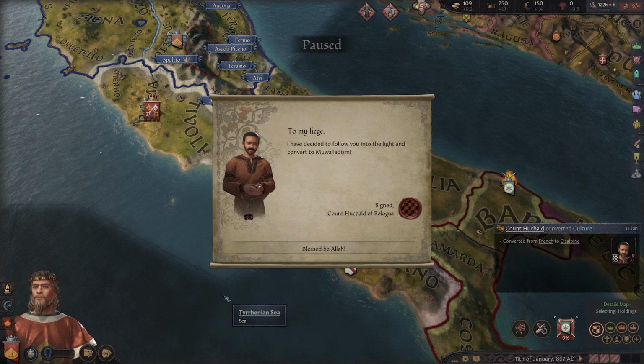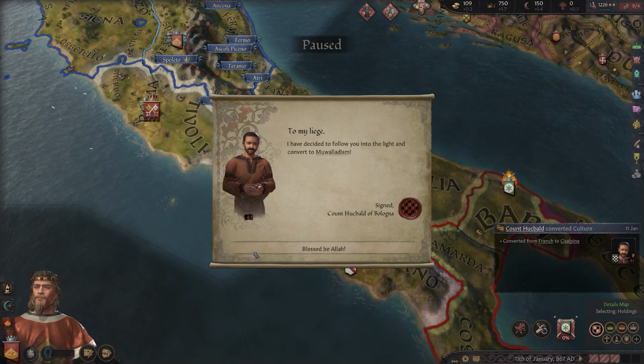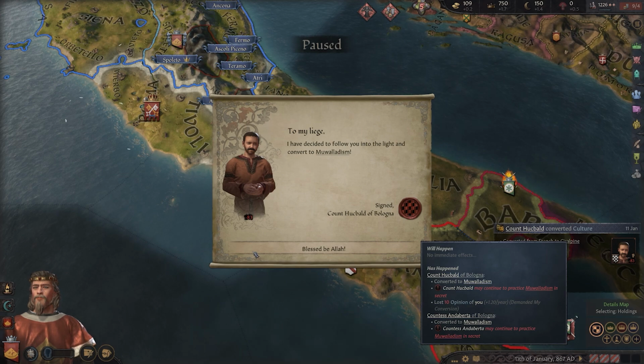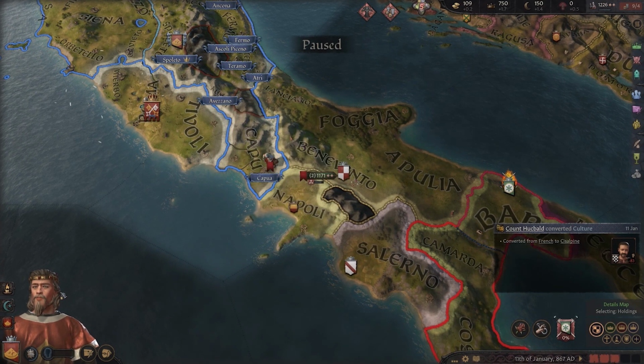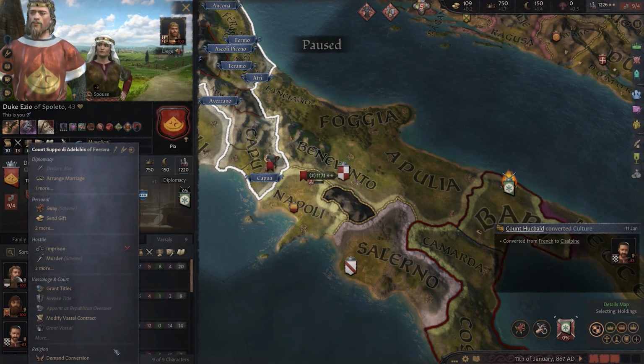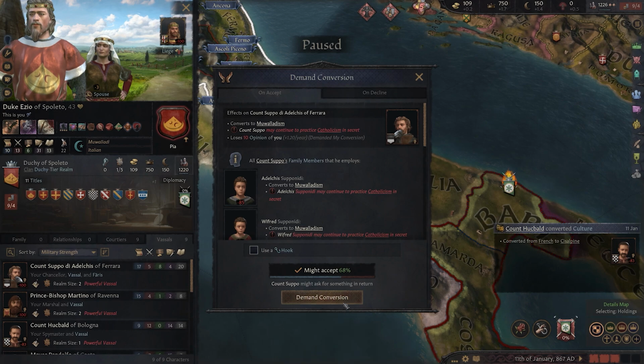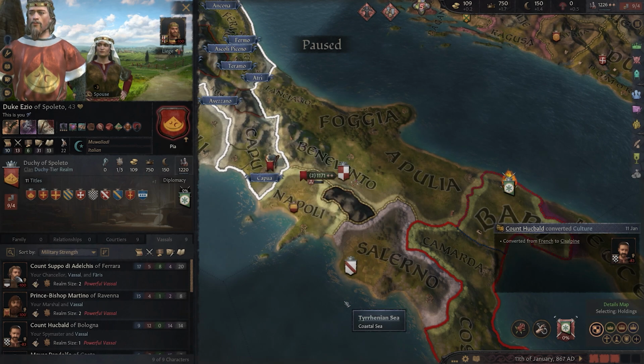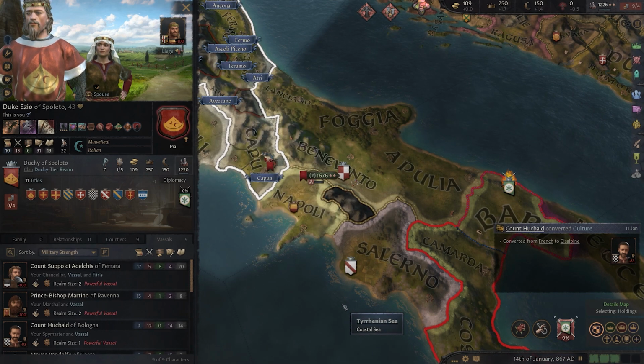As my troops muster, I receive word that my spy master has joined my faith. This doesn't mean he loves me, but it does mean he hates me less, and that's a good start. Now, let's turn our attention to the next most dangerous people in my realm, my vassals. All of them hate me too, so let's try and convert my most powerful vassals to my faith one by one as well.